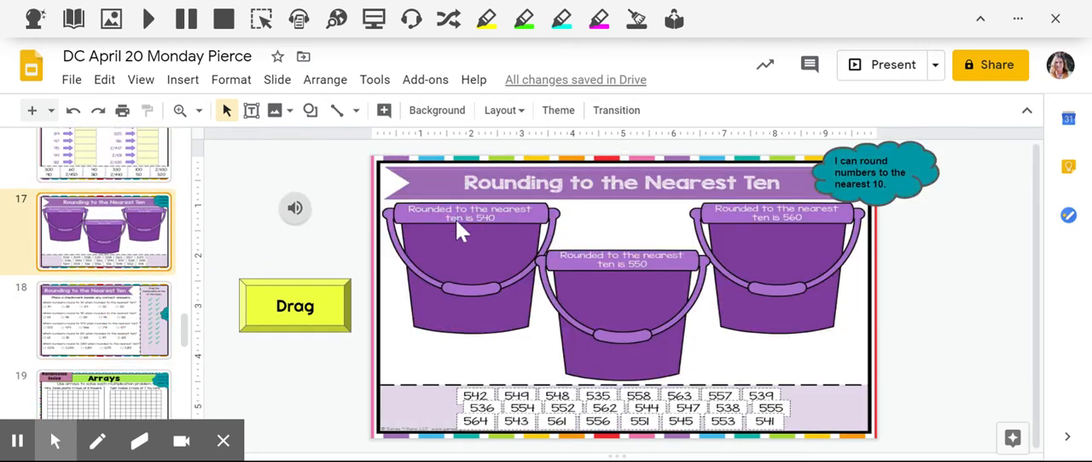So rounded to the nearest 10 is 540. So which one of these? Rounded to the nearest 10 is 550. So drag some in here. And then rounded to the nearest 10 is 560. So which of these would go in the bucket?